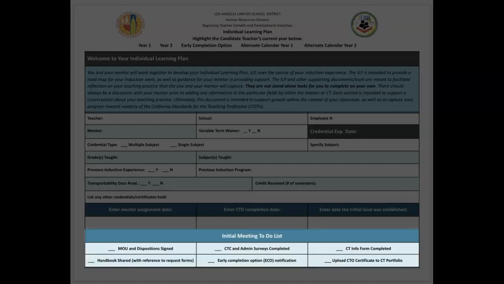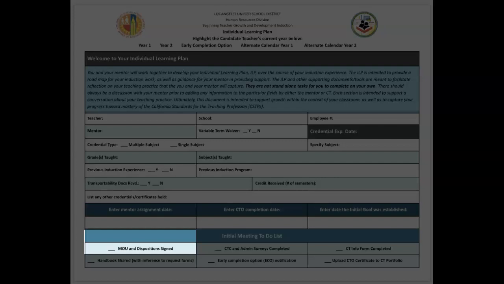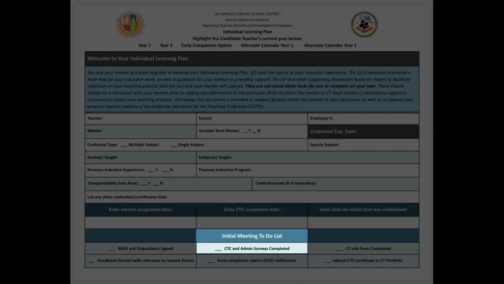These 6 boxes are a checklist of items to be addressed during your initial meeting with your candidate teacher. The Memorandum of Understanding and dispositions should be signed, scanned, and uploaded to the candidate teacher's portfolio. The CTC and Administrator survey links are available in the candidate teacher's portfolio. Check here when these surveys have been completed.